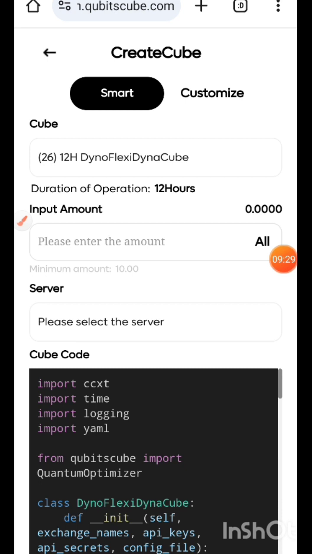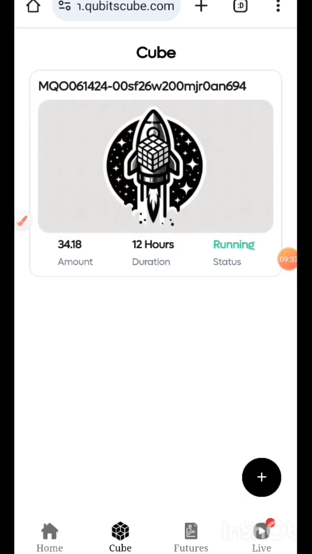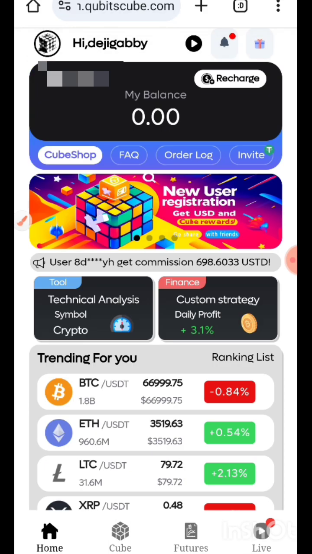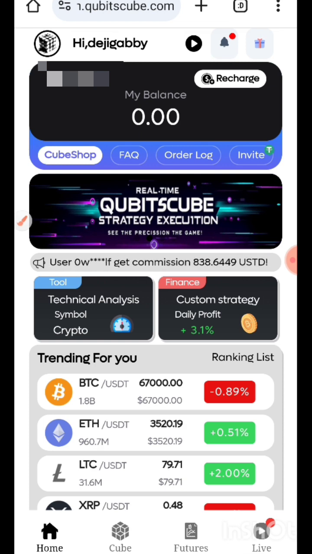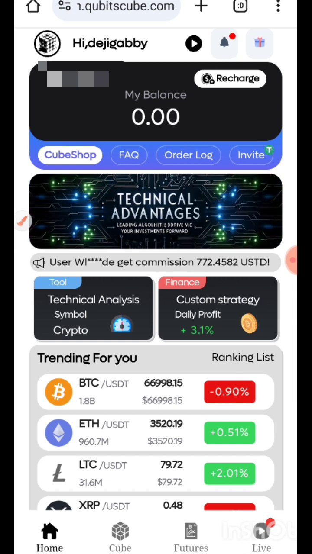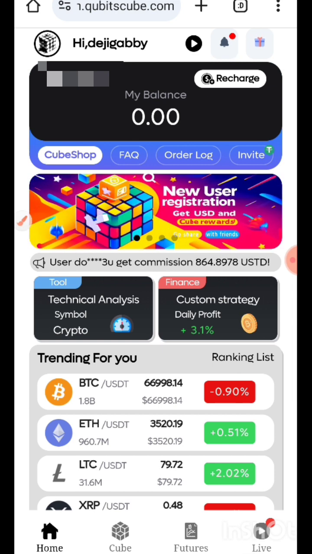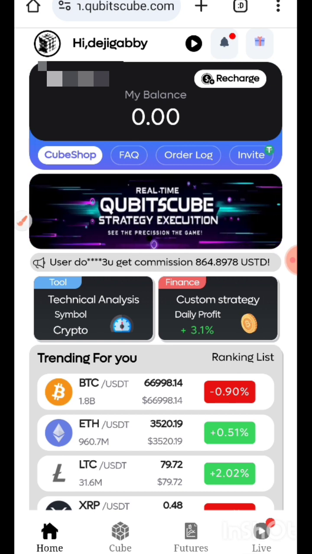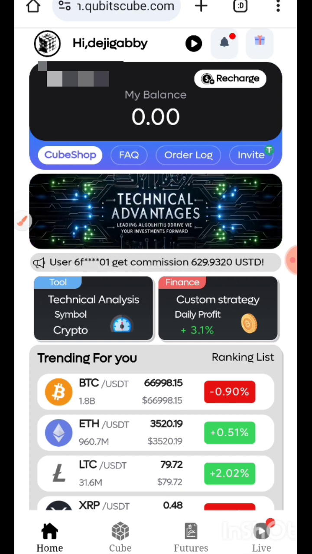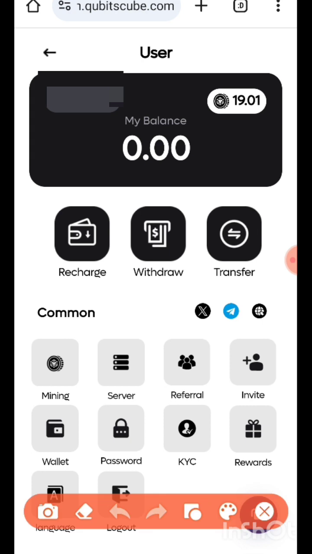Any other thing I'm going to be telling you guys is, okay, let me show you. There's a particular thing I need to show those people that like the referral thing. Referral is not compulsory. It's actually not a must for you to recruit, but if you want to grow in your rank, there's a rank here on this platform. If you want to grow in your rank, you can actually grow to a certain level where you have the benefit of earning from your team commission to a certain level of income.